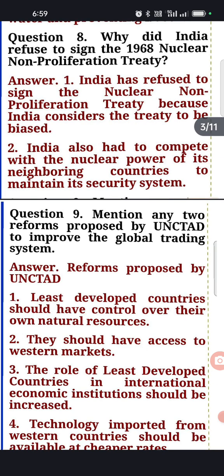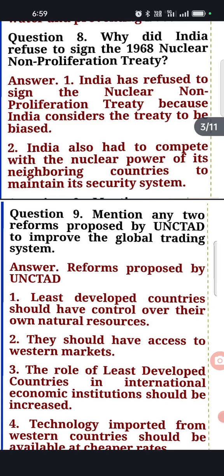Eighth question is, why did India refuse to sign the 1968 NPT, the Nuclear Non-Proliferation Treaty? Now here you all know that India refused to sign the NPT because India considered this treaty to be biased or discriminatory in nature. If you are not familiar with the word biased, you can write the word discriminatory.